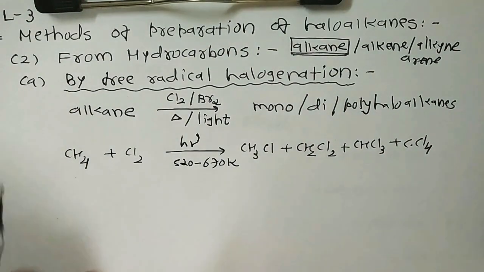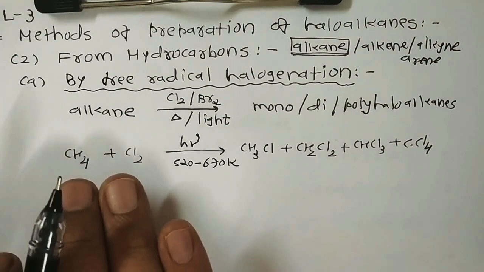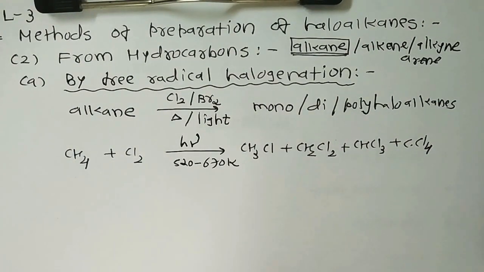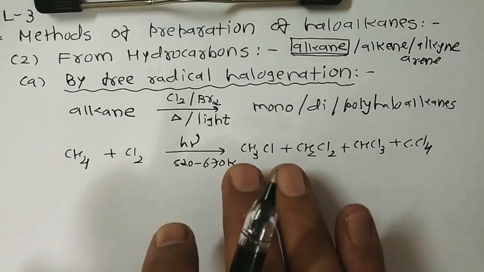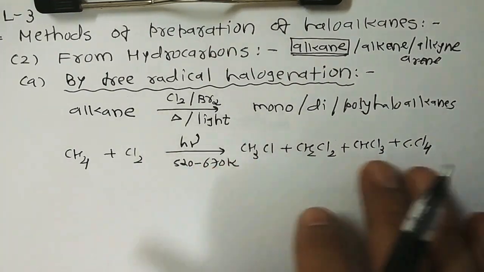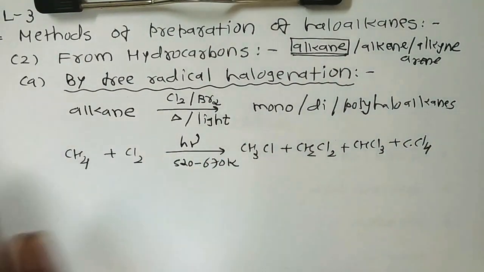Although substitutions beyond monohalogenation can largely be suppressed by controlling the ratio of halogen to alkane, this method is not of much practical use in the laboratory, because the boiling points of these haloalkanes are quite close, so they cannot be easily separated.